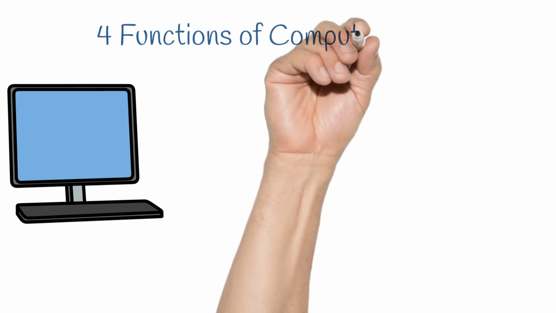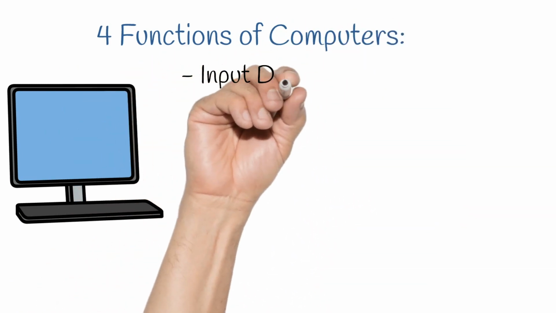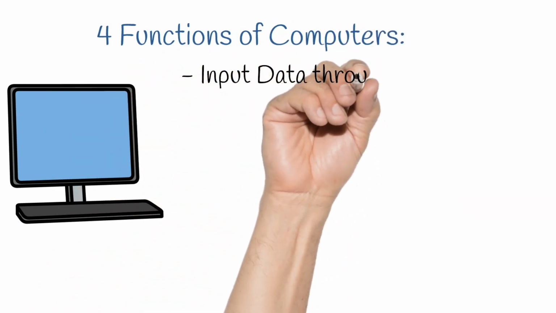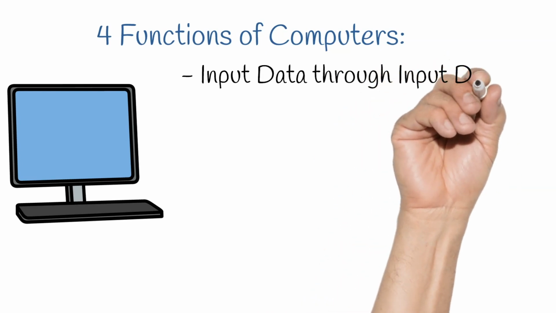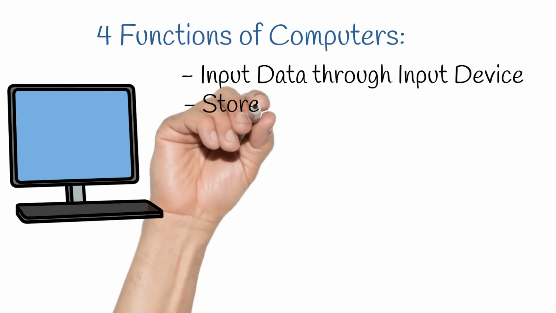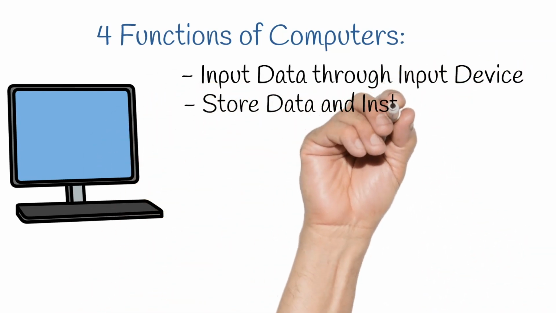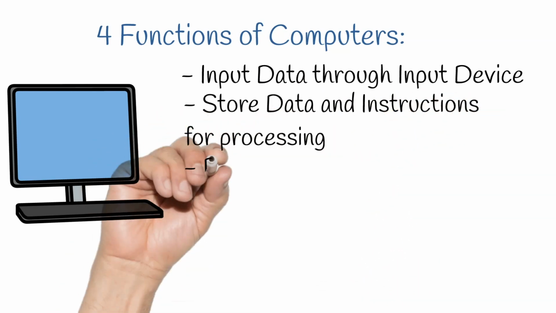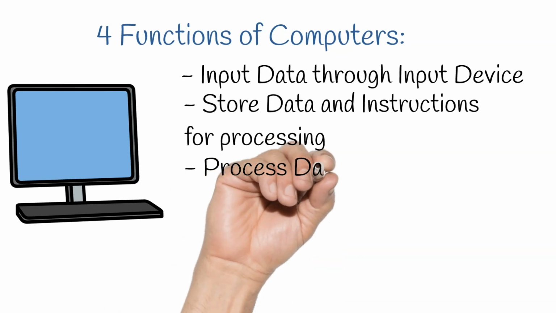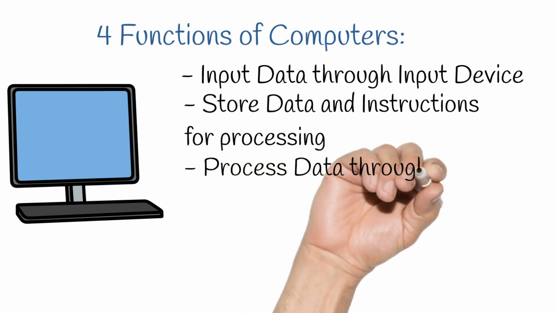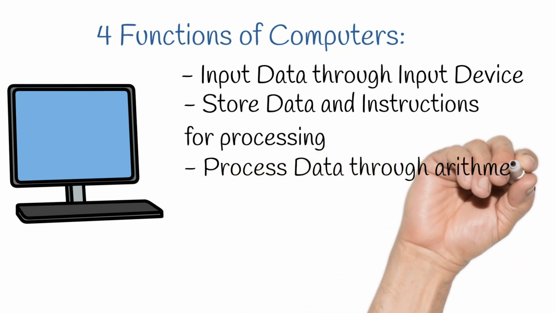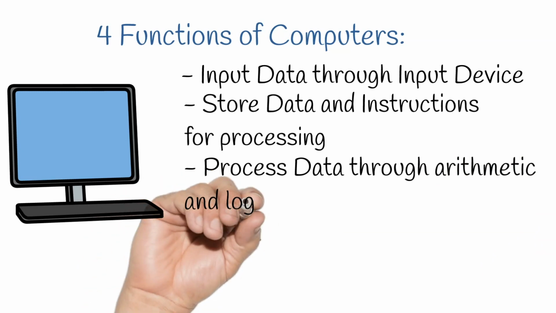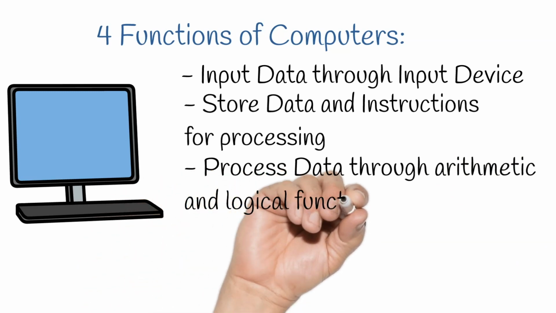A computer has 4 functions to perform. Input data, that is, data is fed in through some input device like a keyboard. Store data, data and instructions are saved so as to process the data. Process data, it performs some arithmetic and logical functions to convert the raw data into some meaningful information.